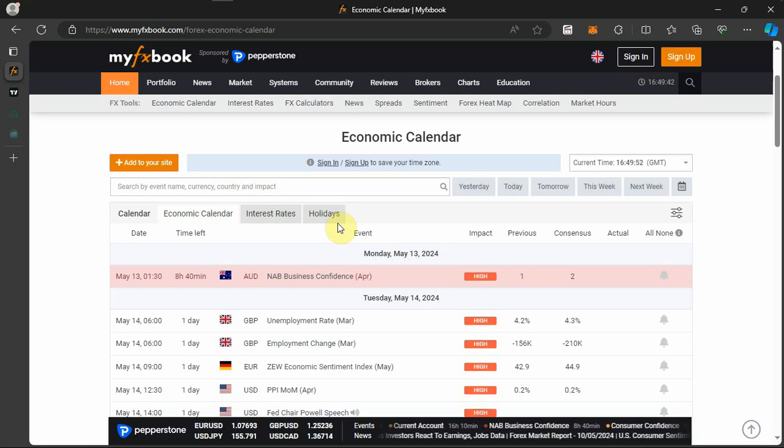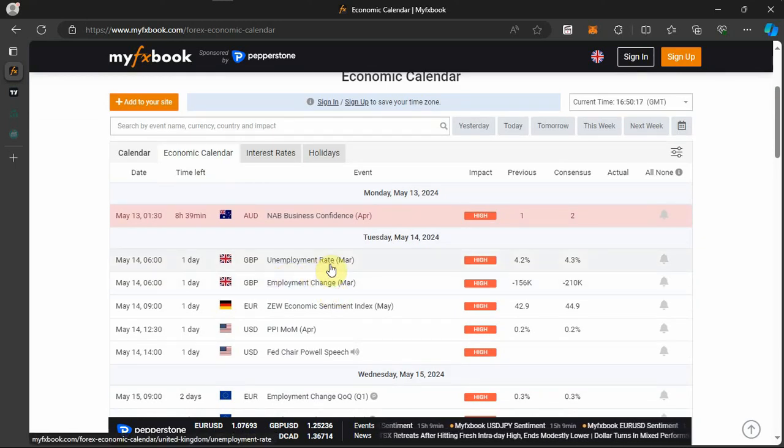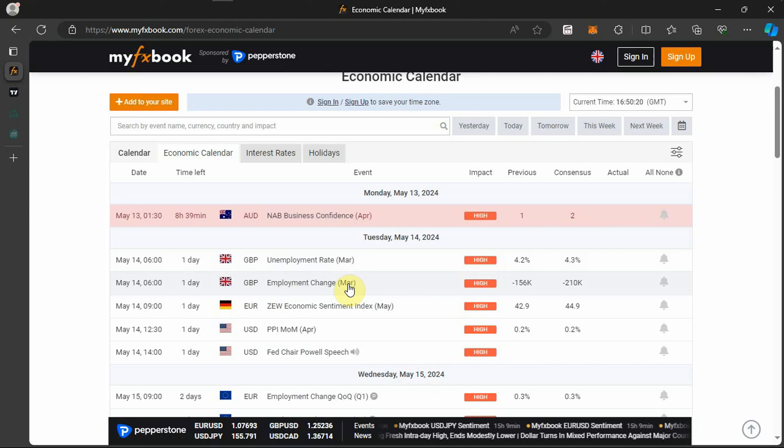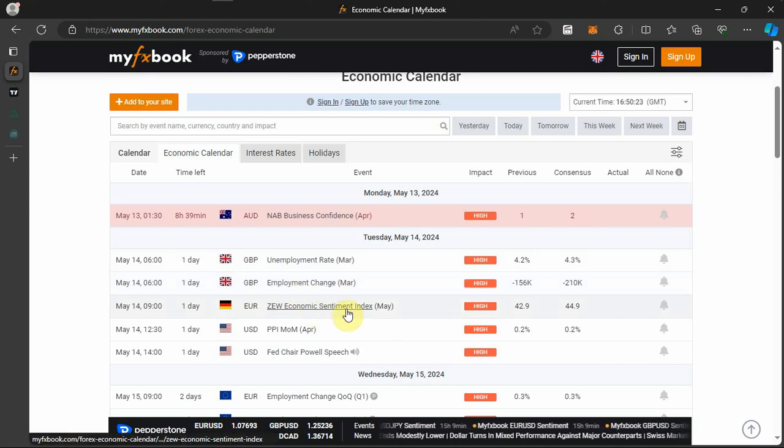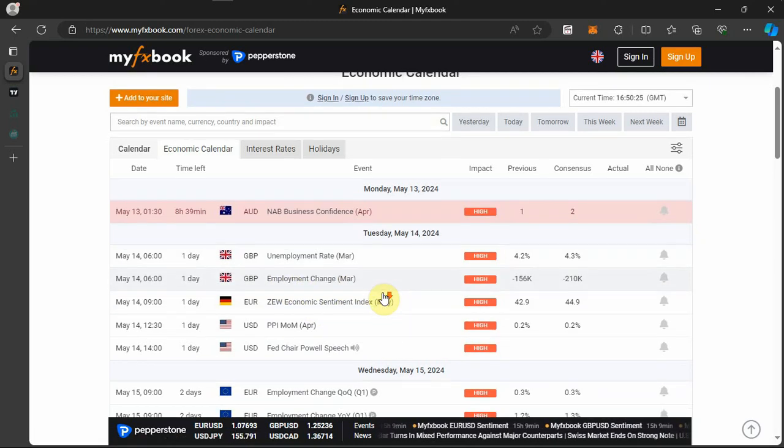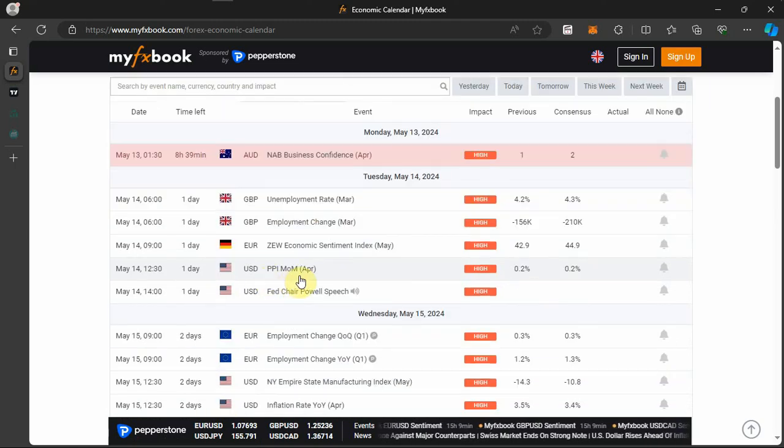We are entering into a new week, and we'll see how the market is going to react. But before we go into the charts, I want us to have a look at the economic news calendar and see what is up for us fundamentally. On Monday, May 13, 2024, we have the business confidence for Australia. On Tuesday, we have the unemployment rate for the month of March for GBP, the employment change for the month of March for GBP, the economic sentiment index for Germany, which is in the Eurozone, the producer price index month over month for the month of April for USD, then a speech from the Fed chair.